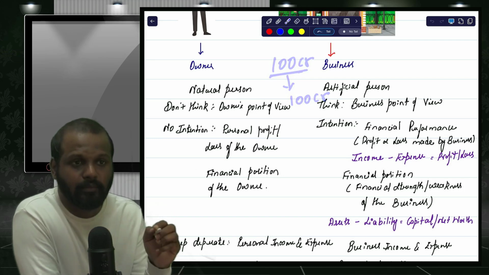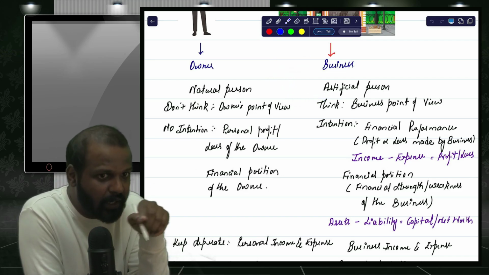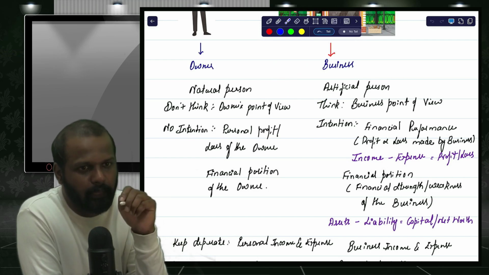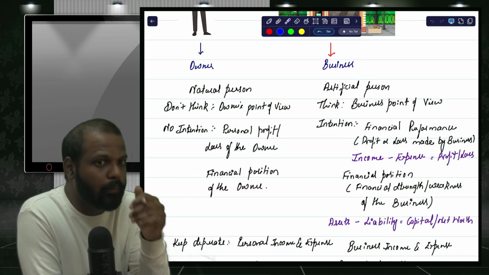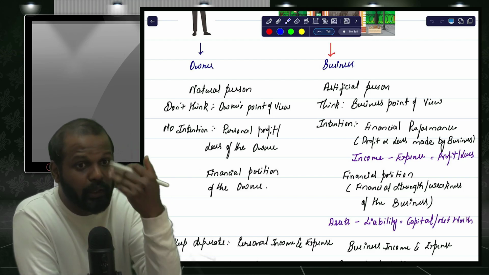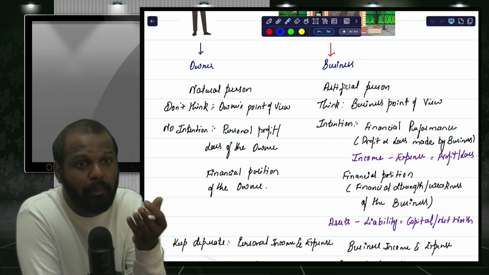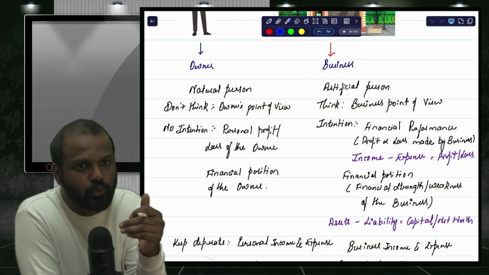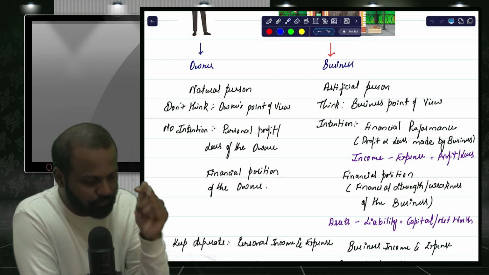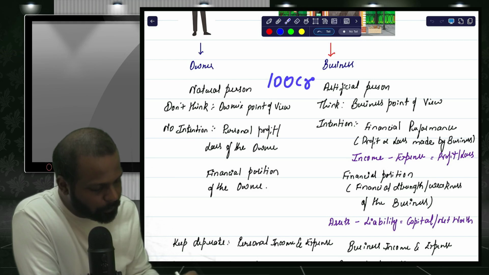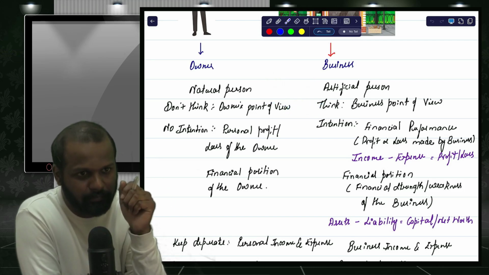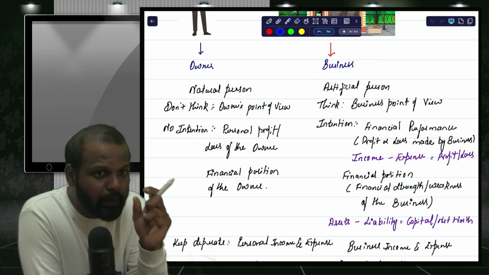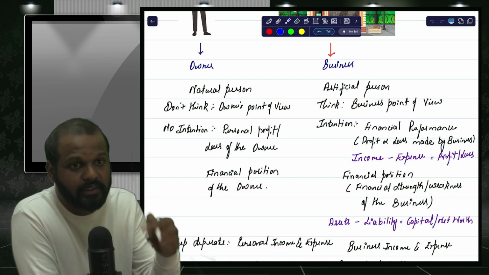So it means that the entire 100 crore rupees doesn't belong to that person. Because out of that 100 crores, 99 crore rupees he has borrowed from outsiders, from the bank, which he has to repay in future. That is called a liability. The amount which he has to repay in future is called a liability. Only the remaining 1 crore rupees belongs to him, what he invested from his pocket.